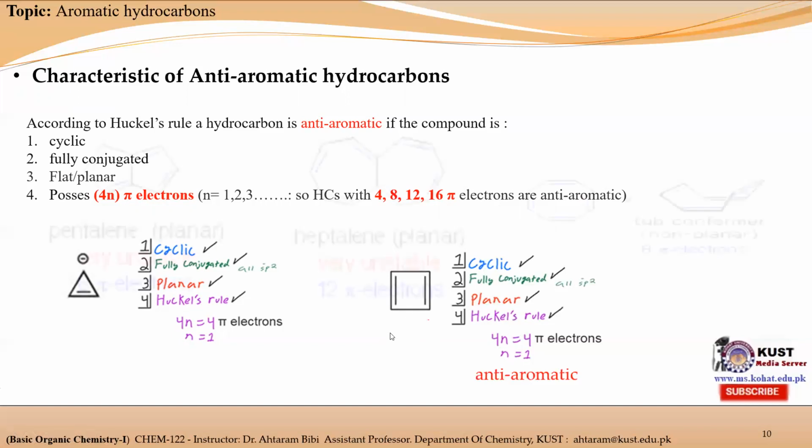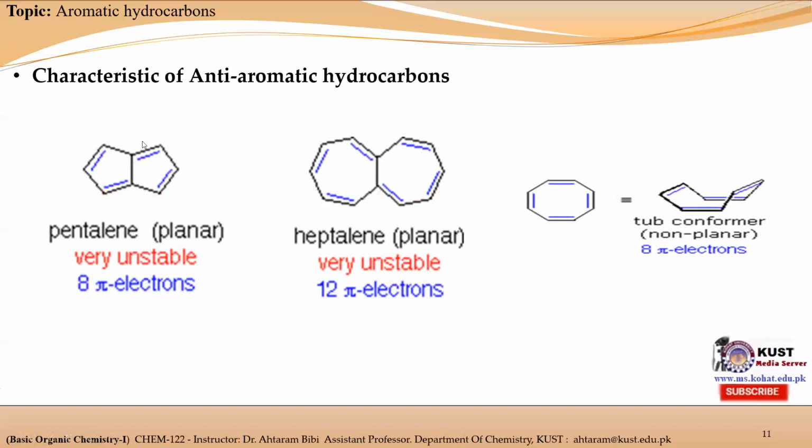Now apply these properties on certain other molecules. This is the pentalene molecule, and we can see that it is cyclic in nature, so it possesses the first property of anti-aromatic hydrocarbon. It is fully conjugated, so it possesses the second property of anti-aromatic hydrocarbon. It has a planar structure, and it possesses 4 pi electrons here and 4 pi electrons here, so 8 pi electrons.